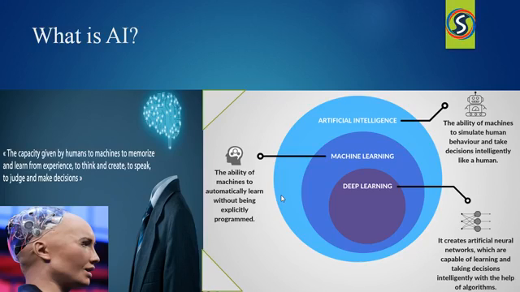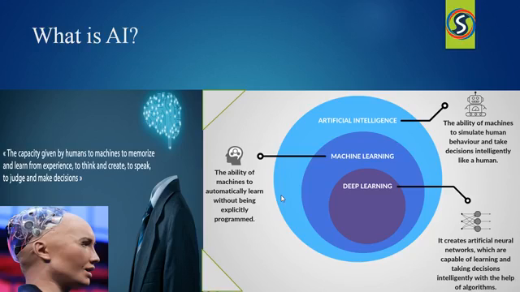Humans have been obsessed with automation since the beginning of technology adoption. Artificial intelligence enables machines to think without any human intervention. It is a broad area of computer science. Artificial intelligence systems fall into three types: ANI, AGI, and ASI. ANI means artificial narrow intelligence, which is a goal-oriented program to perform a single task.